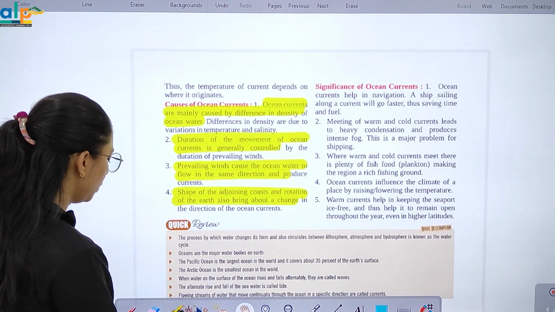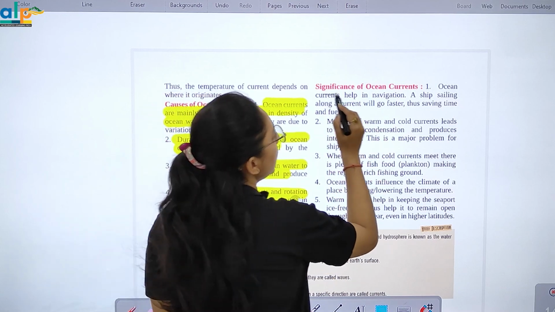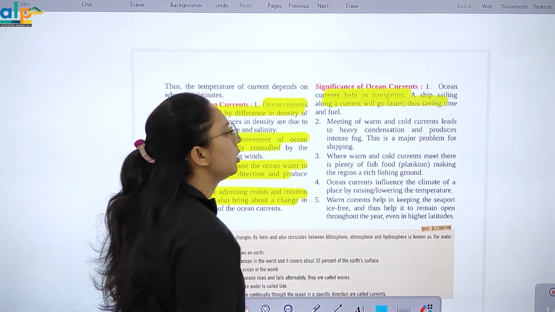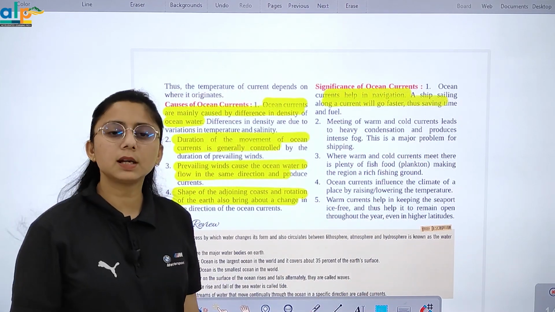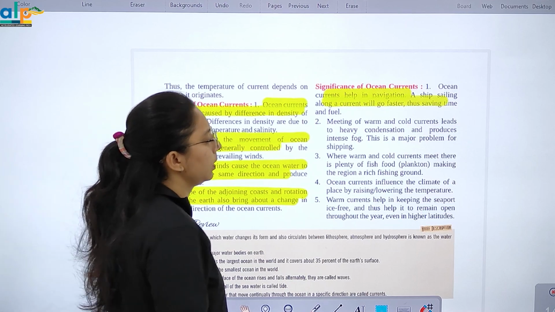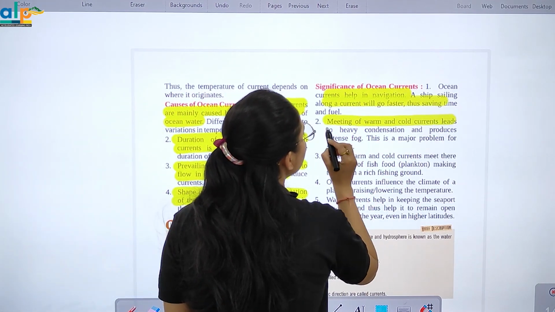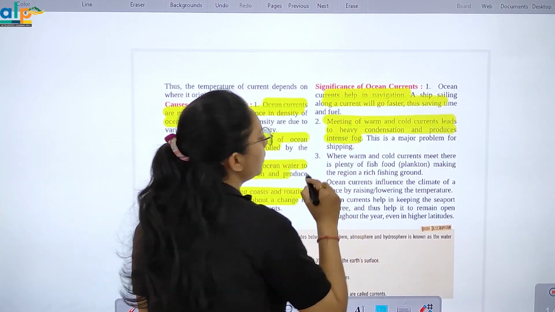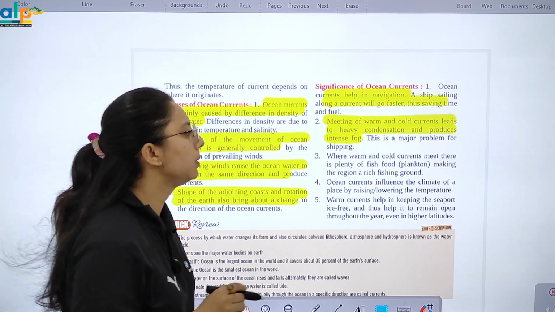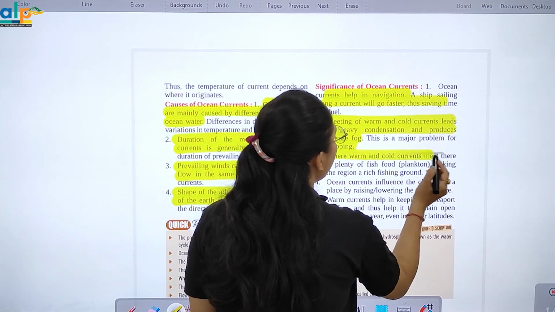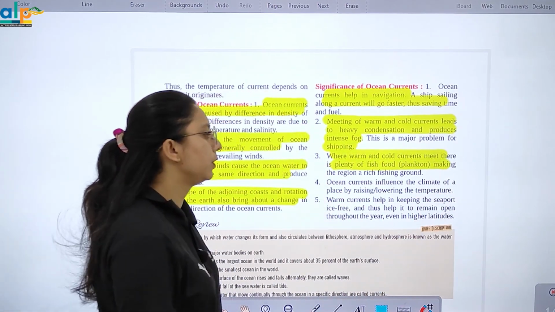Now significance of ocean current. So ocean current helps in navigation. A ship sailing along the current will go faster. ये fuel को भी save करता है और time को भी. Meeting of warm and cold current leads to heavy condensation and it produces fog. Major problem क्या है इसकी? Shipping. Where warm and cold current meet, there is a plenty of fish food.